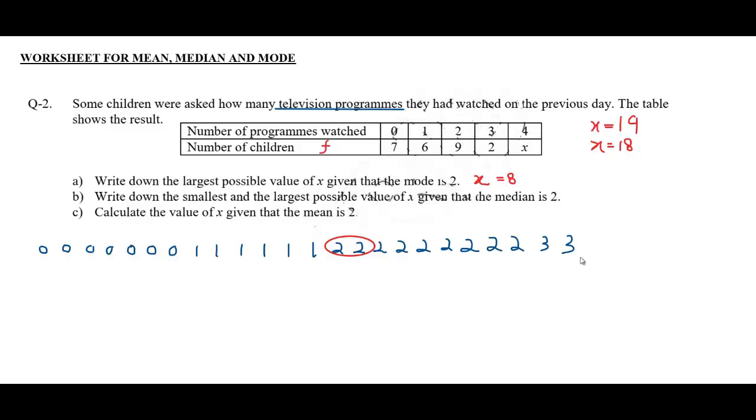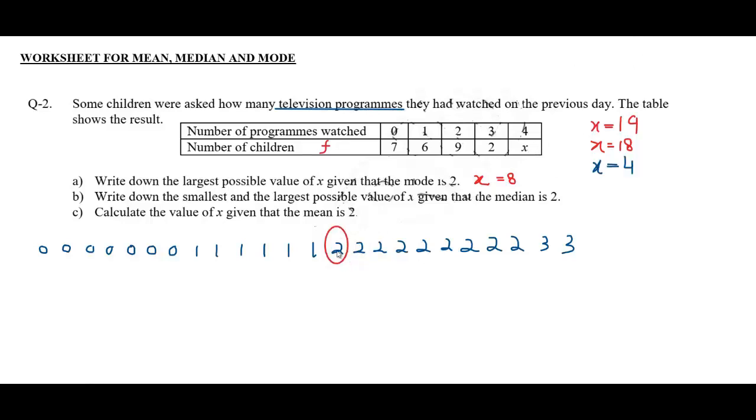We must have 13 values on the right hand side as well. So there will be 4 more values and those 4 more values will be all these 4s. So there will be 4 4s that will make 13 values on the right and 13 values on the left hand side. Now we have x in this case 4.